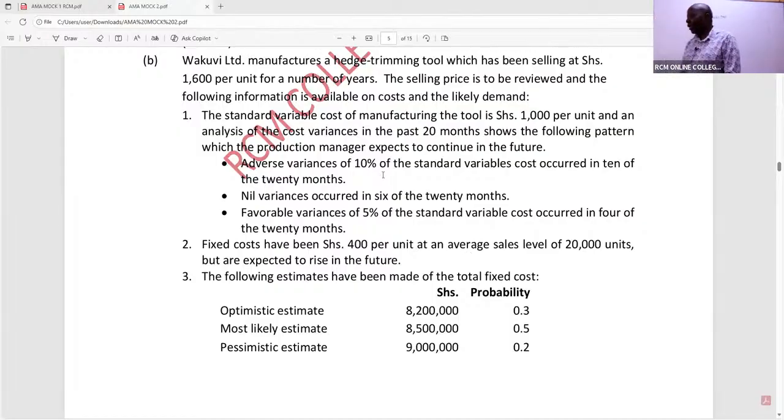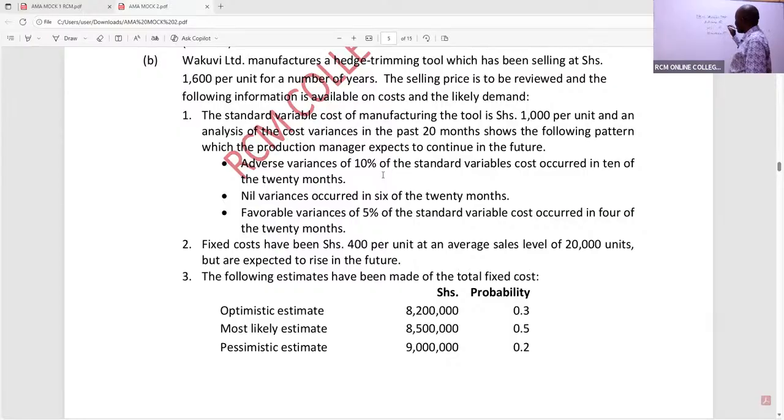Thank you so much. So then we have adverse, nil, and favorable variance. Now, ladies and gentlemen, remember adverse is 10%, nil is 0, favorable, they have told us, is 5%.